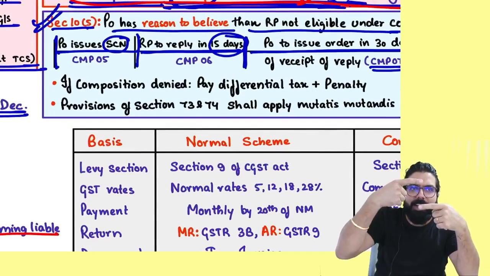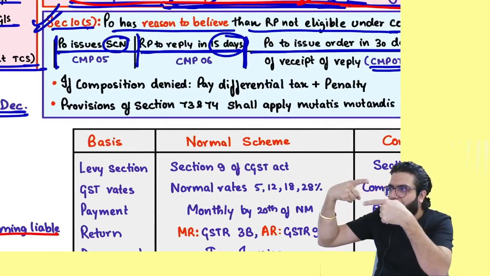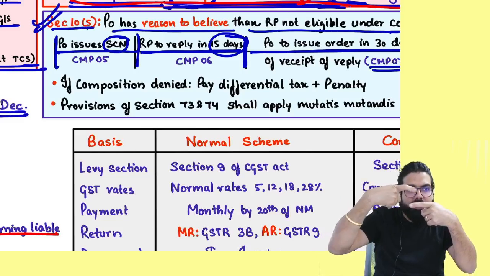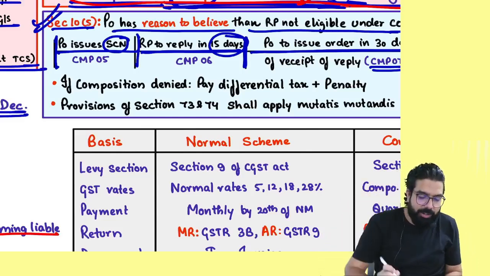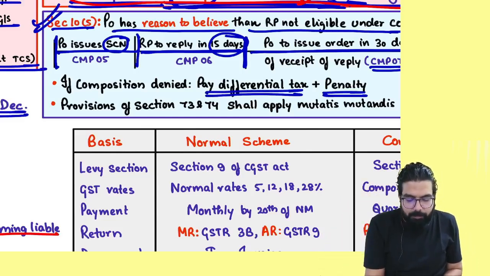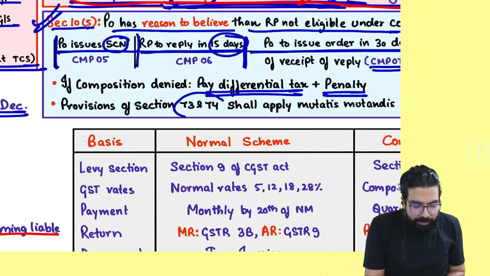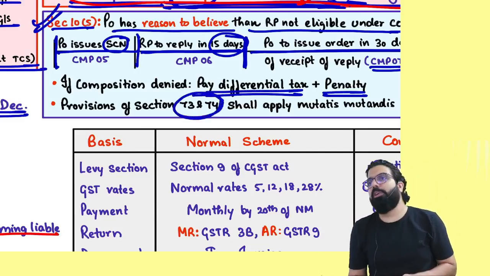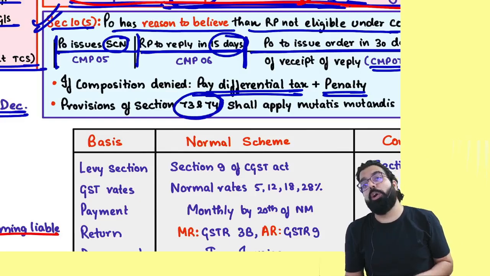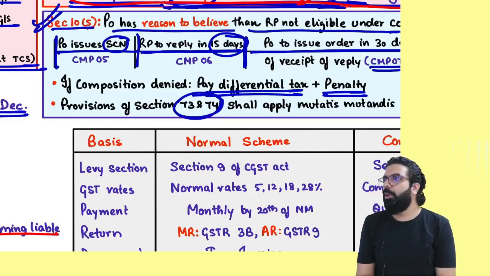Actually, your supply pay tax was how much? 18%. It means you are cheating by paying 1%. The differential 17%, he will recover from you along with penalty. And for that he will invoke sections 73, 74, which means he will give you a demand order. Are we all clear till here?